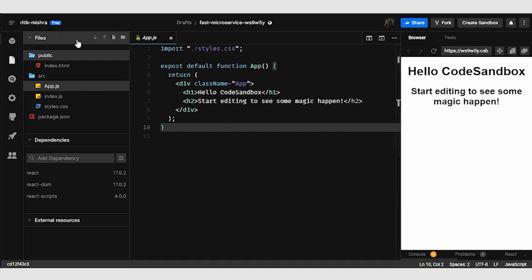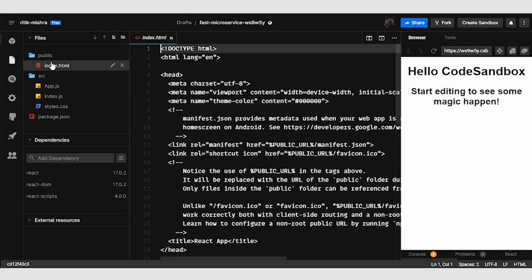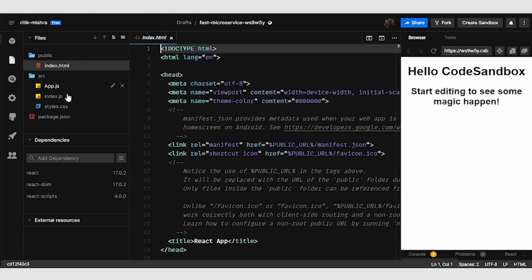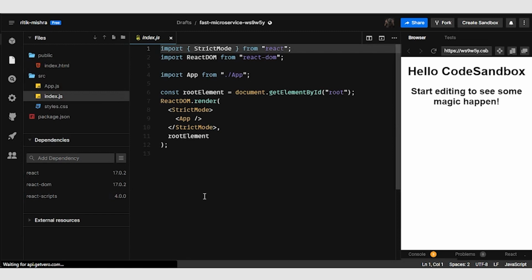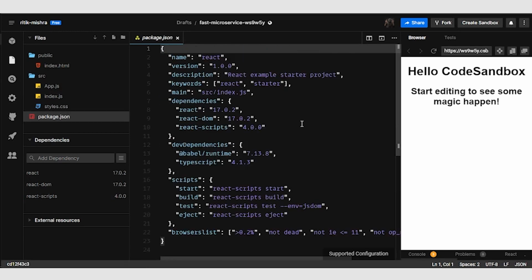On the left hand pane, you'll be able to see this is the folder structure in a public folder. We have index.html, source, we have app.js, index.js, styles.js, and package.json. Here we have the dependencies that we have in this project. So on hitting package.json, you'll be able to see this is React, React DOM, React scripts, and if any one of you have had some experience with VS Code, you'll be able to relate a lot.